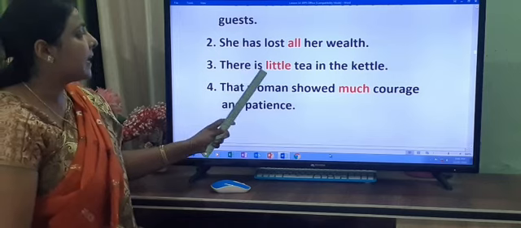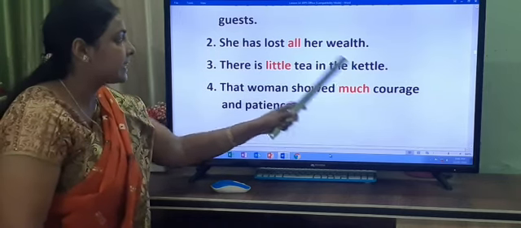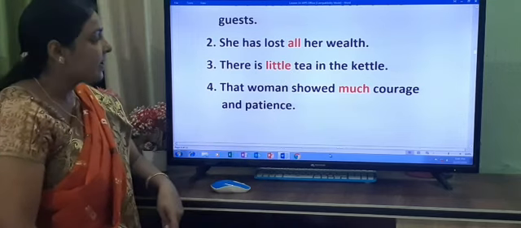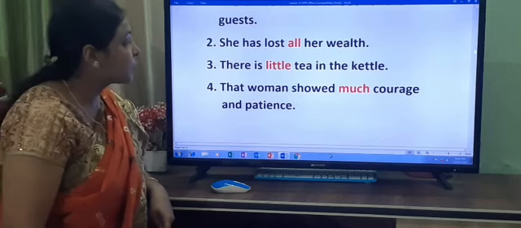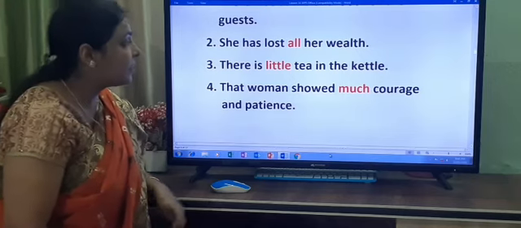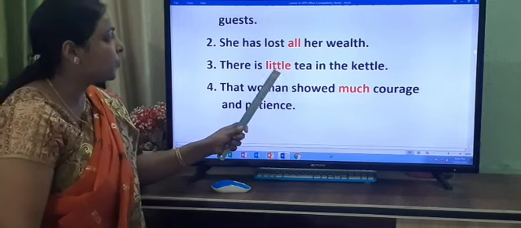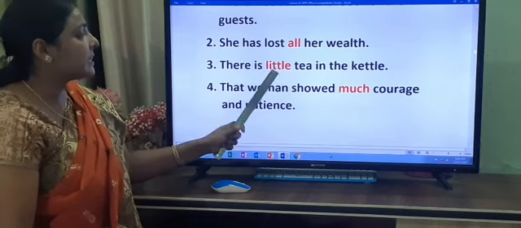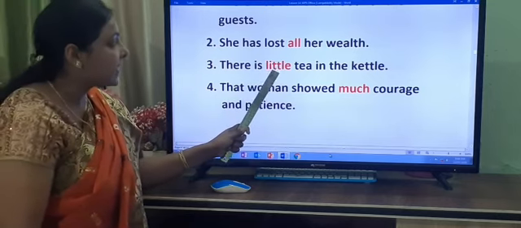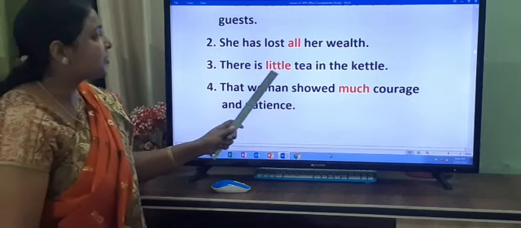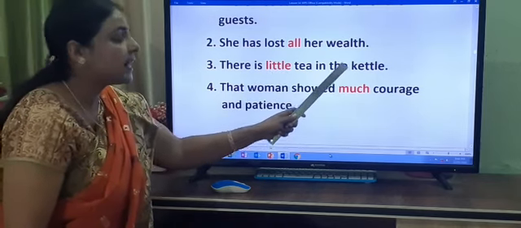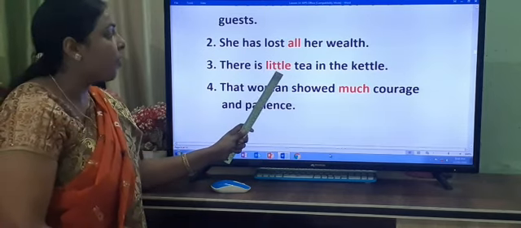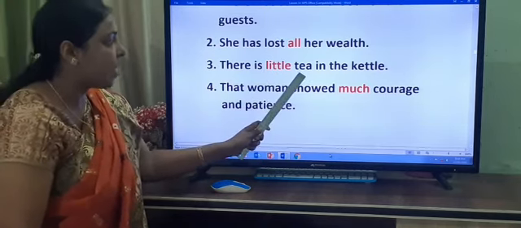Number 3, there is little tea in the kettle. What is the noun here, children? Tea. Okay? So, what is the adjective here? Little. It tells you about the quantity. So, little is an adjective of quantity. How much tea is there in the kettle? Little. It describes the noun tea.